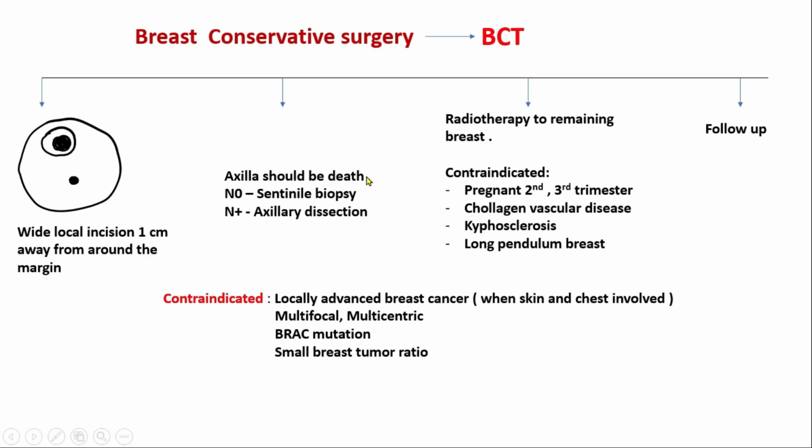Second component is that the axilla should be dealt with. If there is no palpable lymph node in the axilla, then we need to do a sentinel biopsy. What does sentinel biopsy mean? The sentinel lymph node is the node in the direct drainage pathway from the primary tumor. When you inject methylene blue dye into the tumor, the first lymph node that changes its color to blue is the sentinel lymph node. So the sentinel lymph node is the first node encountered by the tumor cells.